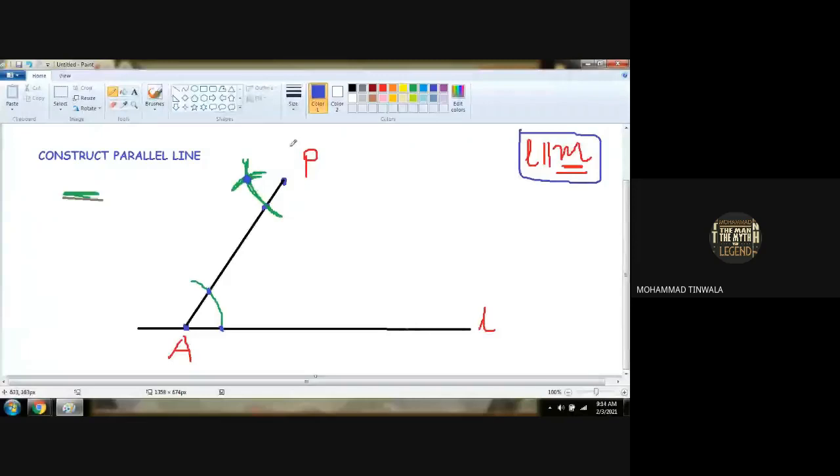Now our last step is to join this line segment. After joining this line segment, we can extend it from here, and we can extend it from here also. So line M is formed with the help of construction. How can you recognize that line M is formed? Because this is an interior alternate angles, which are always with equal measure.